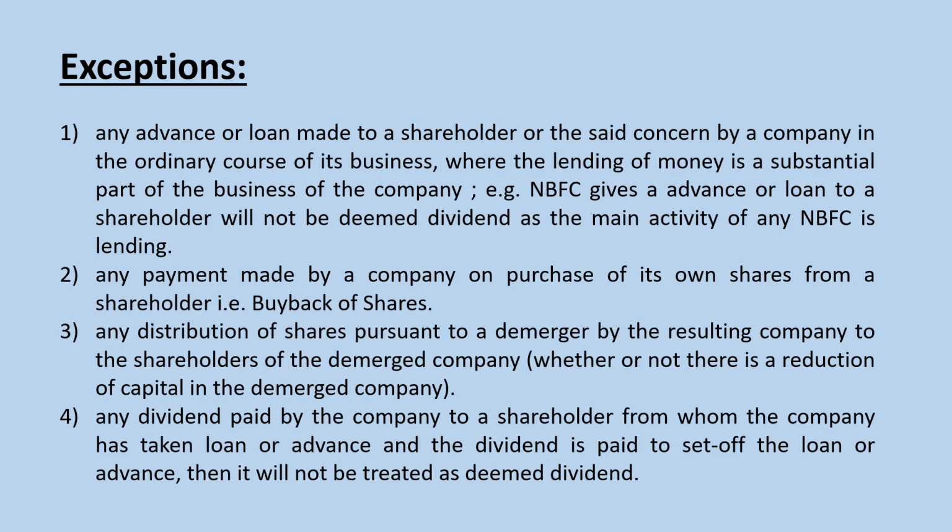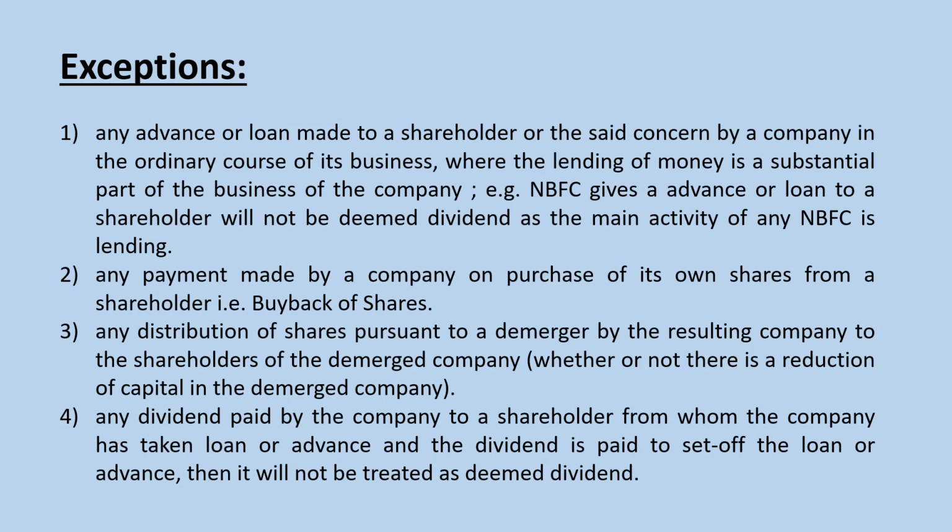Second, in the case of buyback of shares, any payment made by the company on purchase of its own shares from the shareholder will not be considered as deemed dividend. Then in the case of demerger, that is any distribution of shares pursuant to a demerger by the resulting company to the shareholders of the demerged company, whether or not there is a reduction of capital in the demerged company.